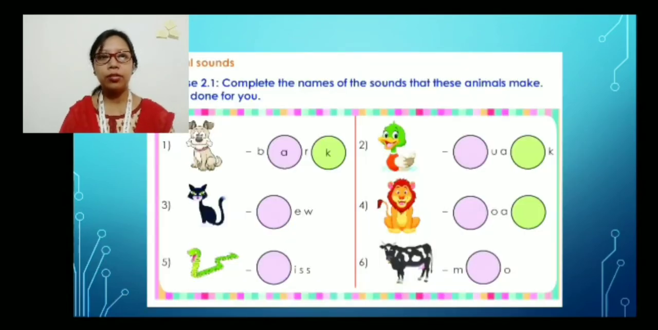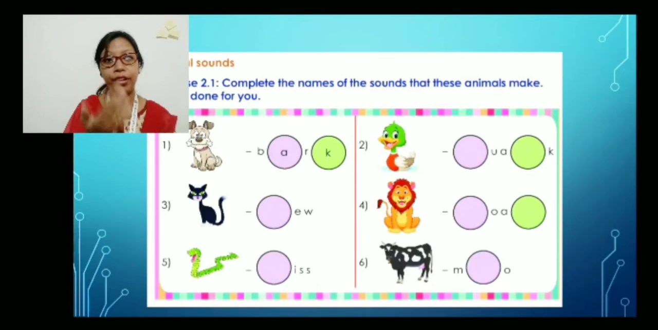Let us first come to exercise 2.1, the animal sounds. Animal sounds are very familiar to you. You know most of the names of the sounds, right? So complete the names of the sounds that these animals make. One is done for you. Number 1 is already done for you. The picture shows the dog. And what does the dog do? The dog barks. B-A-R-K, bark.